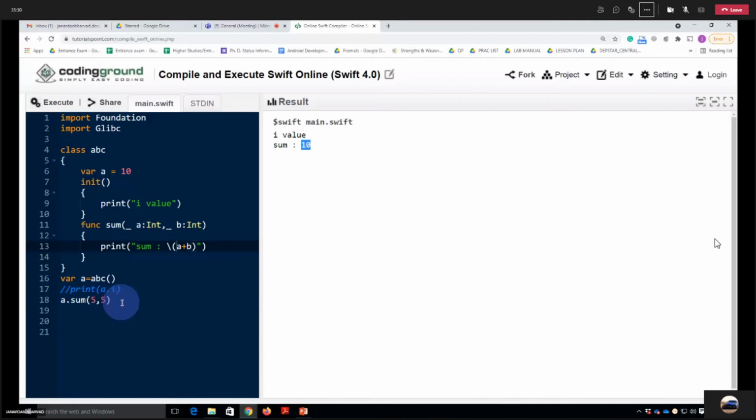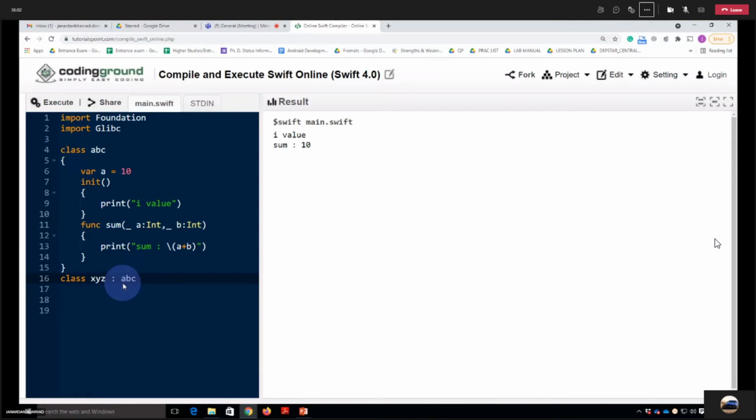Yes, sir. Okay, so now we will learn about the inheritance concept. Inheritance we can do here using the colon symbol. Suppose I have an XYZ class and I want to extend or inherit all the properties and methods of a parent class like ABC. So I have to use the colon and ABC.